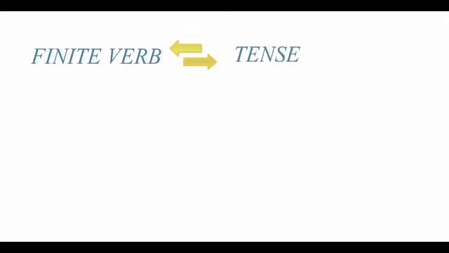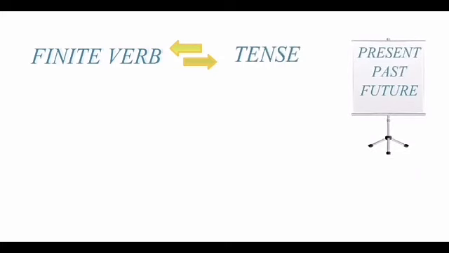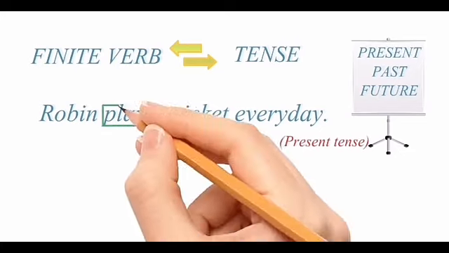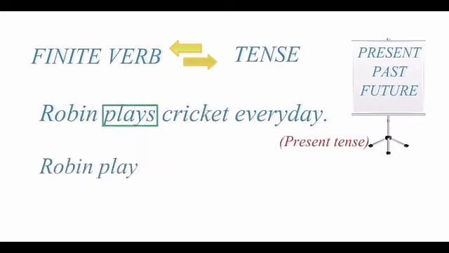A finite verb changes as per the tense of the sentence. That is whether the sentence is in present tense or past tense or future tense. See these examples. Robin plays cricket every day. Here the sentence is in a present tense. Hence the present form of verb is used.